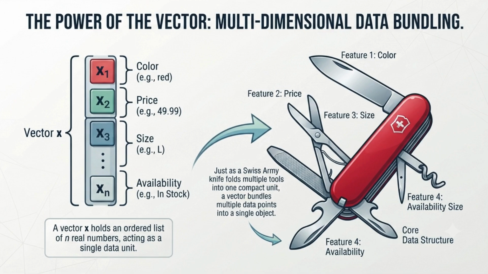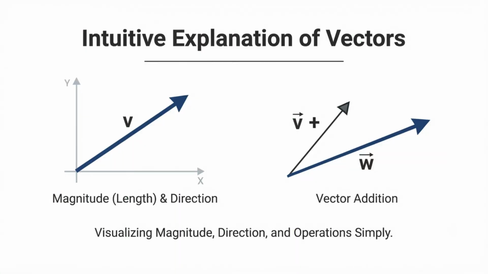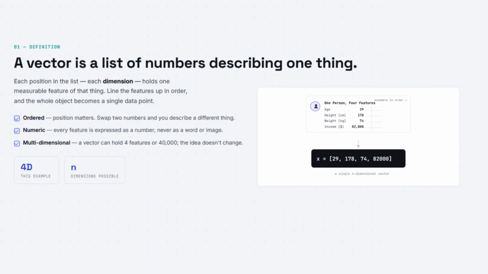This means x is a vector of n real numbers, where n tells us the dimension or length of the vector. Think of a vector as a Swiss army knife. It can hold multiple pieces of information together, making it incredibly versatile for representing complex data. Let me give you an intuitive understanding of vectors. A vector is like a list of numbers that together describe something. So, think of it as a data point with multiple features. For example, a person might be described by age, height, weight, and income, and that is a four-dimensional vector.